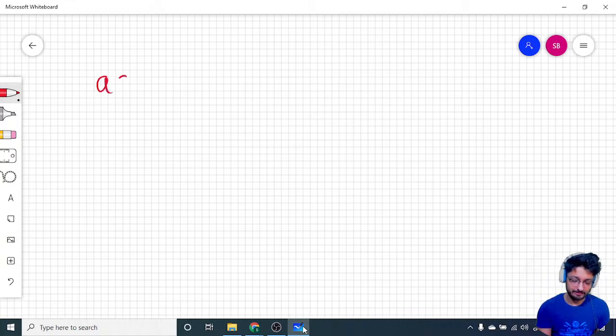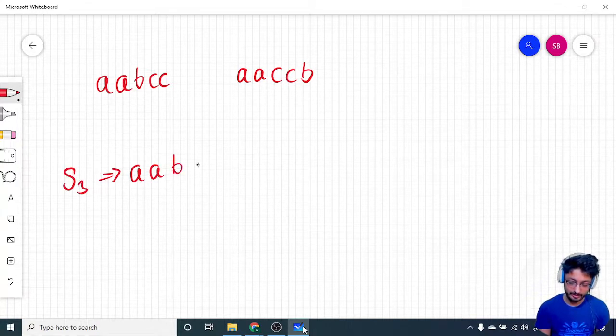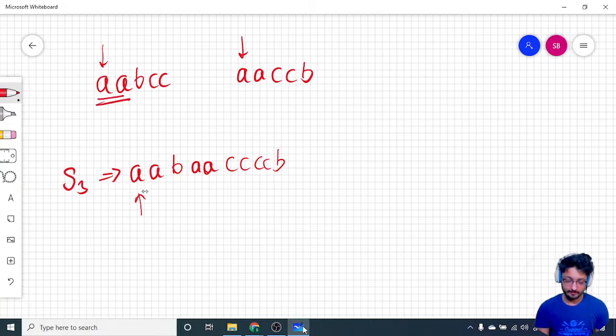So let us see that I have one example, that is AABCC, and the other one is AA and then CCB. Cool. And my answer is like this: if I want to form this string as S3, that is AAB AA, and then AA, and then maybe CCB. Now if you start these two pointers, if I take these two A's, then only I can move forward. That is, if I take these two A's and then this B and then these two A's and then these two C's and this B, then this is fine, this is the perfect answer.